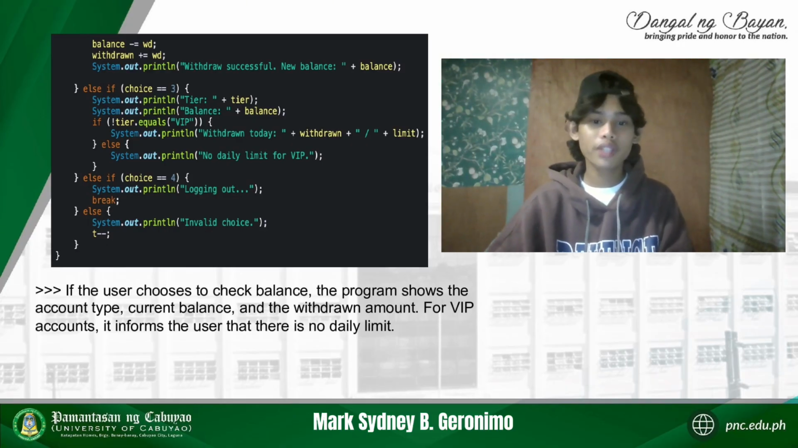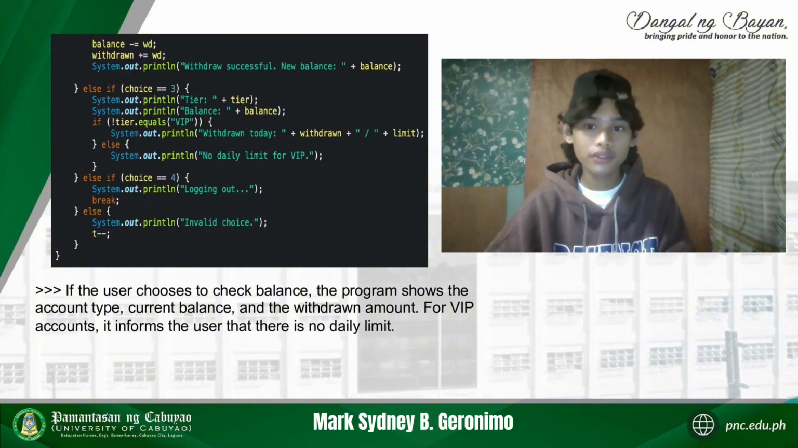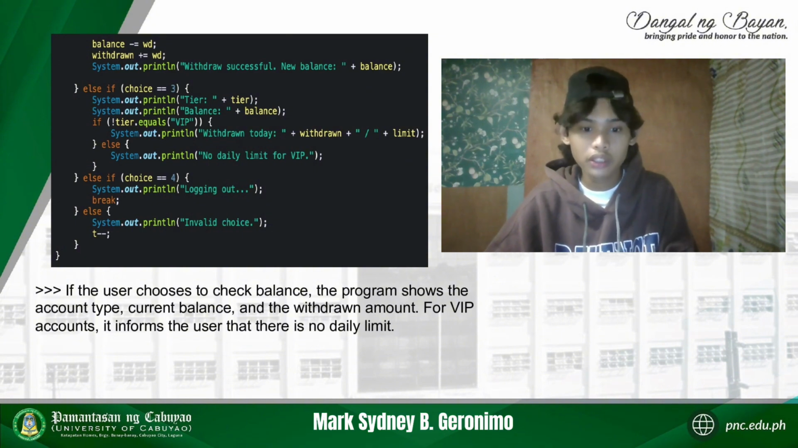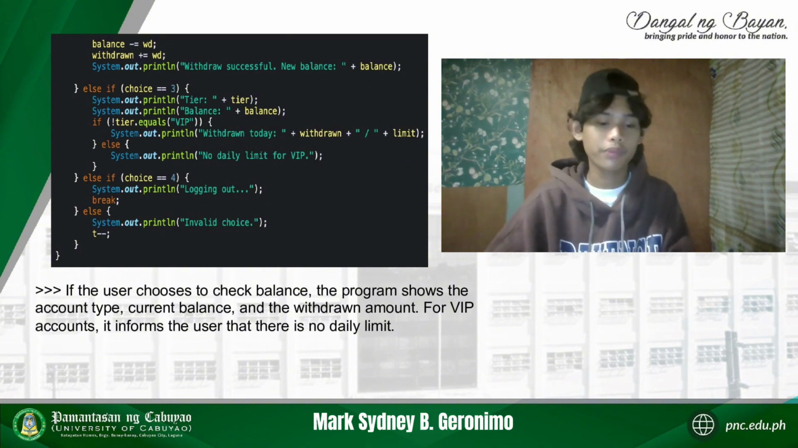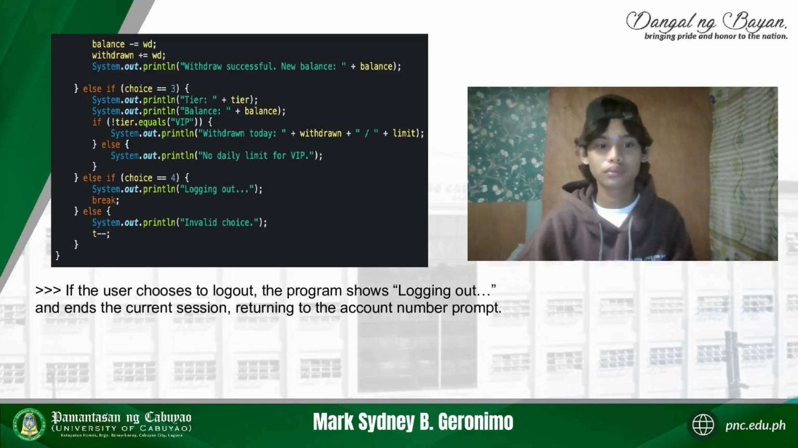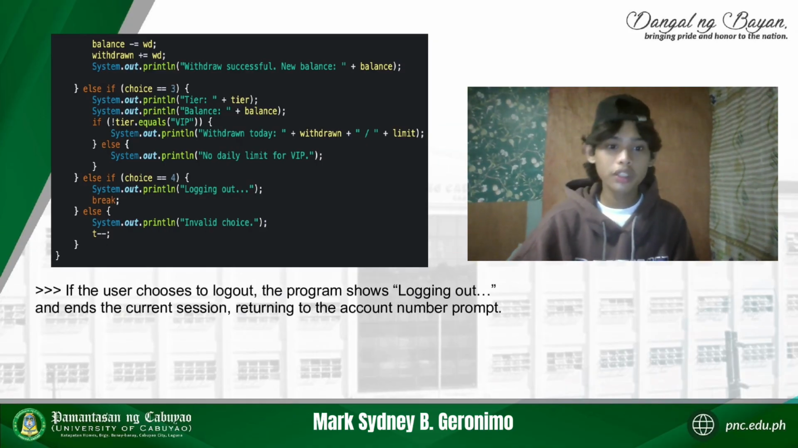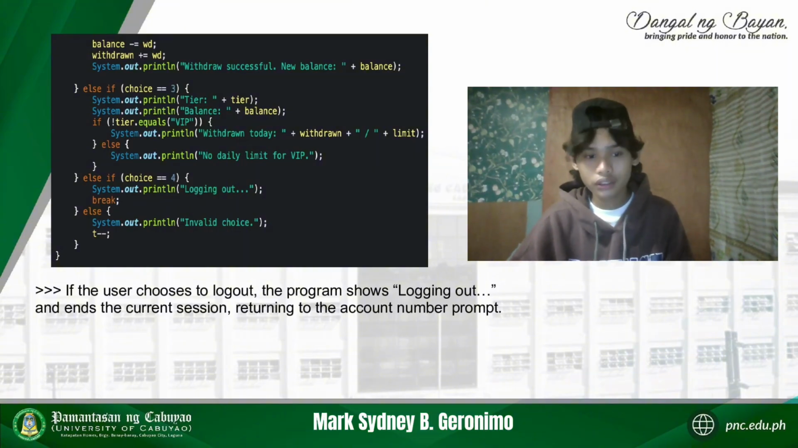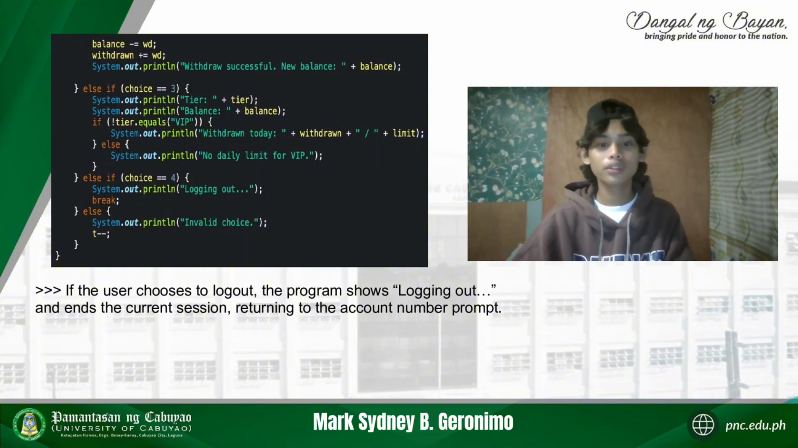If the user chooses to check balance, the program shows the account type, current balance, and the withdrawn amount. For VIP accounts, it informs the user there is no daily limit. If the account is not VIP, it shows the limit as well. If the user chooses to log out, the program shows "Logging out" and ends the current session, returning to the account number prompt.